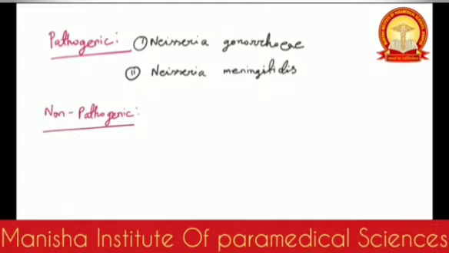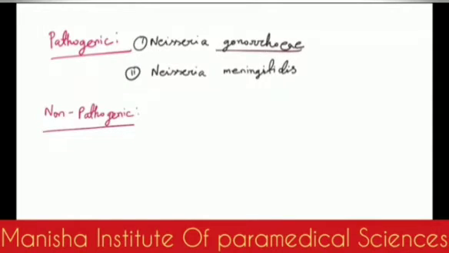Neisseria is what we are going to discuss today. First, the pathogenic ones and the non-pathogenic ones. In case of the pathogenic ones, our first topic is Neisseria gonorrhoeae, and the second one is Neisseria meningitidis. There are some other non-pathogenic Neisseria species like Neisseria sicca, Neisseria subflava.